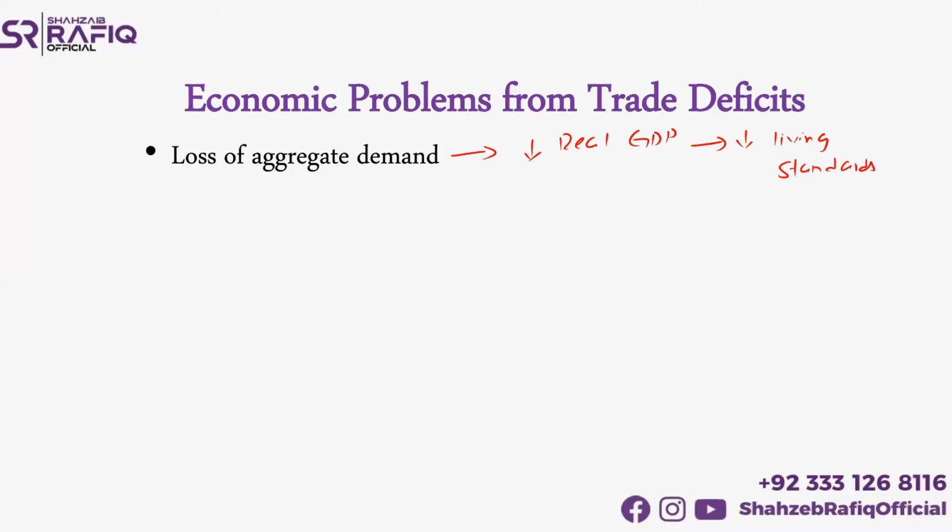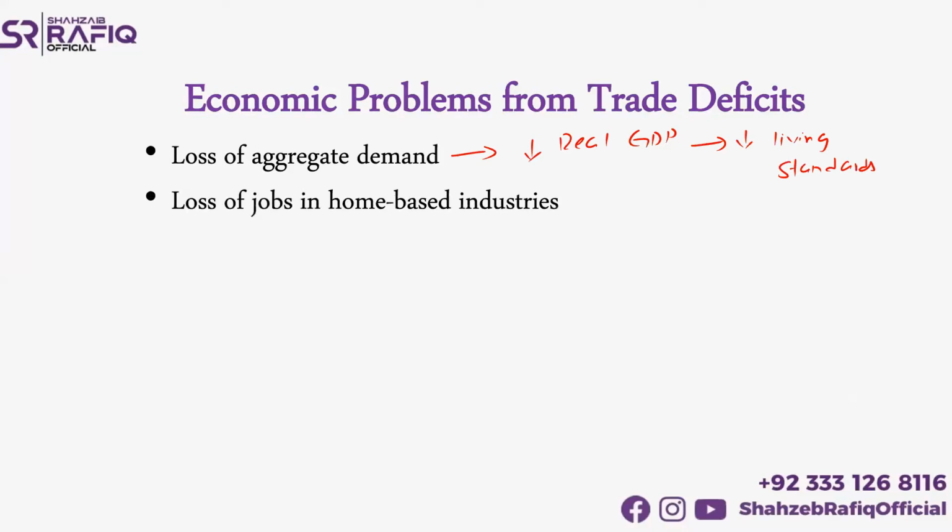Now, low living standards means that since your real GDP falls, production falls, so there will be higher unemployment. People will have less income to consume. Therefore, your living standard starts to fall. So this is one of the effects that a trade deficit could have on an economy.